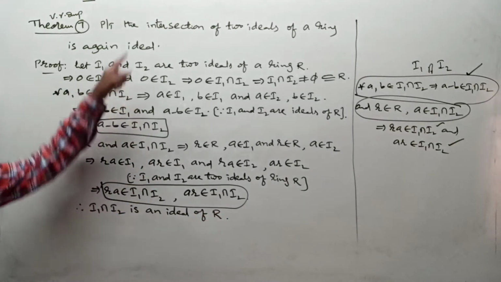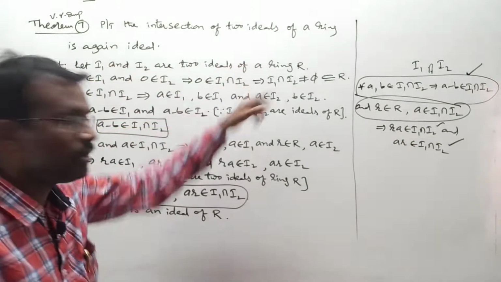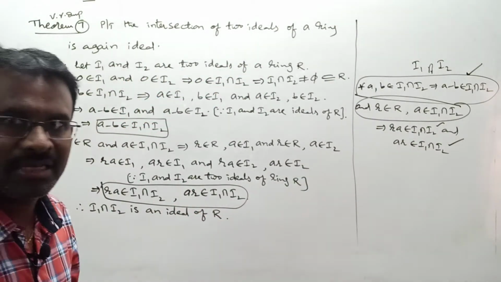From this what do you say? The intersection of two ideals of a ring R is again an ideal. If you want you can write the final conclusion.